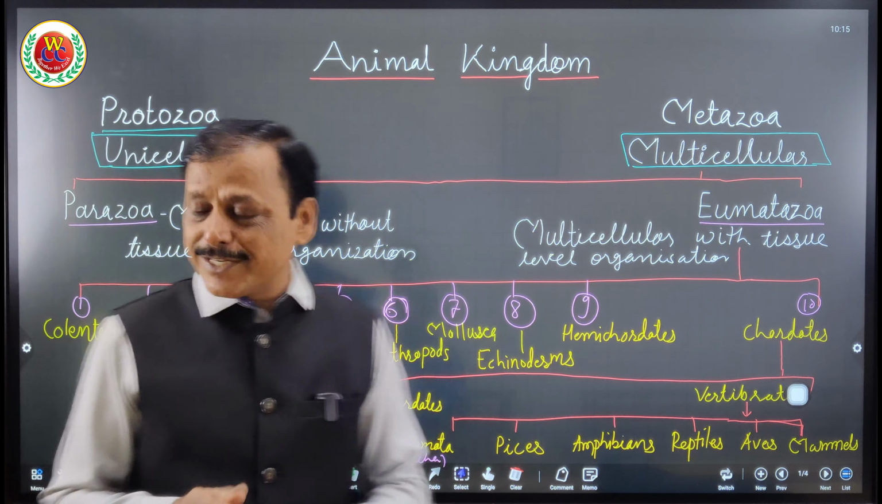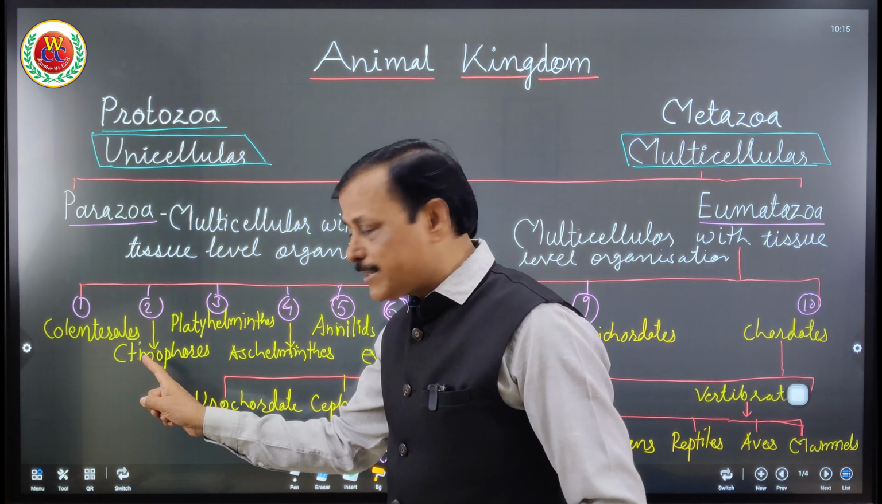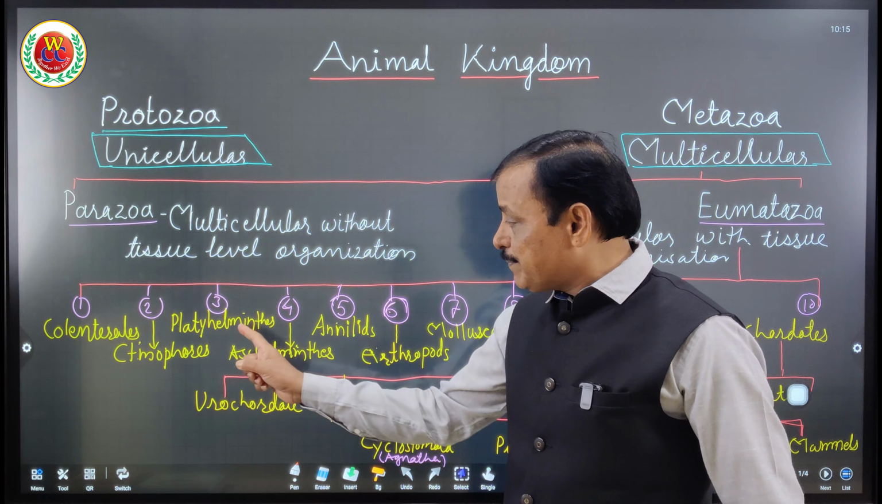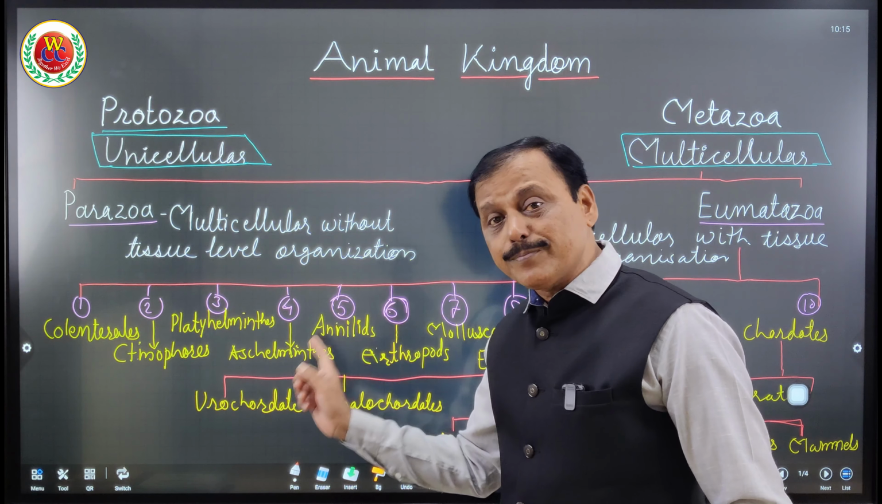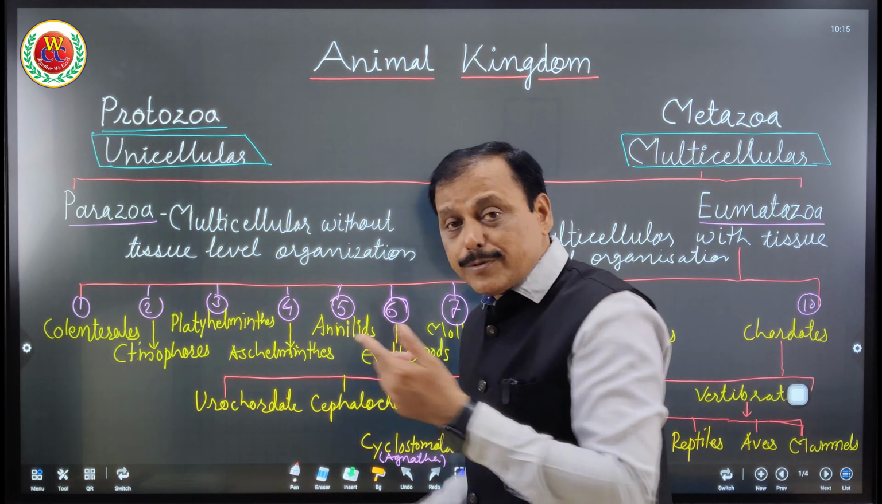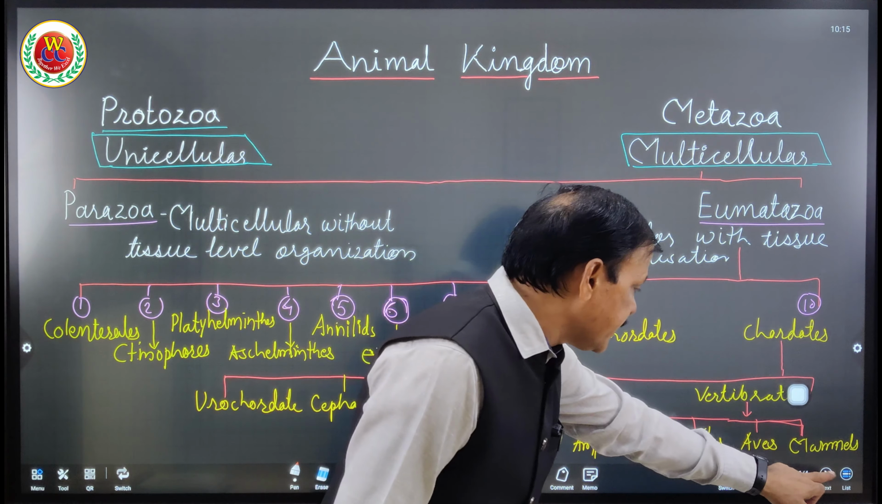How is it easy to understand? See, these three, Porifera, Coelenterata and Ctenophora, are diploblastic acoelomate. Platyhelminthes are triploblastic acoelomate. That is clear to you. After Platyhelminthes, now let us understand Aschelminthes, how they are separated from Platyhelminthes on the basis of organization of three germinal layers.